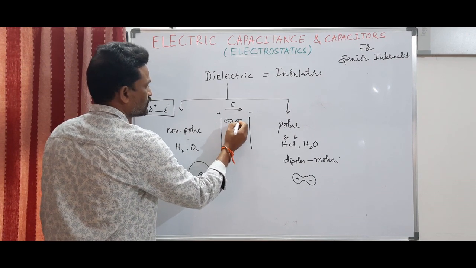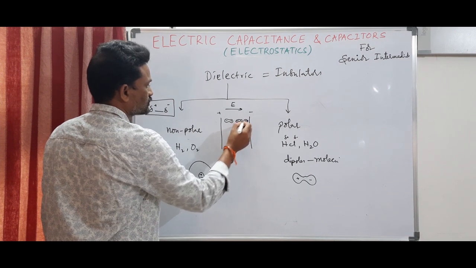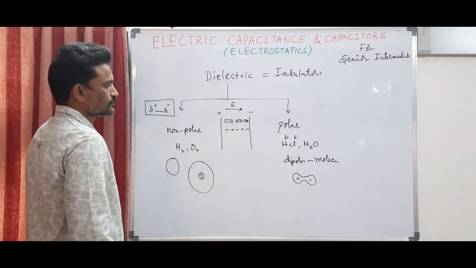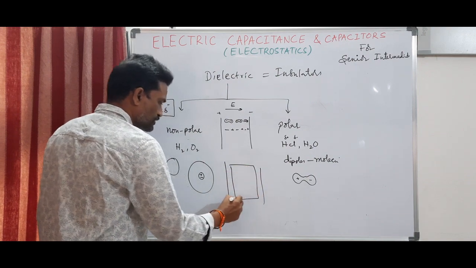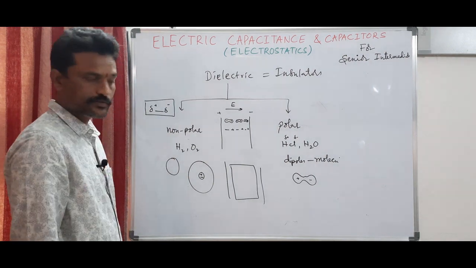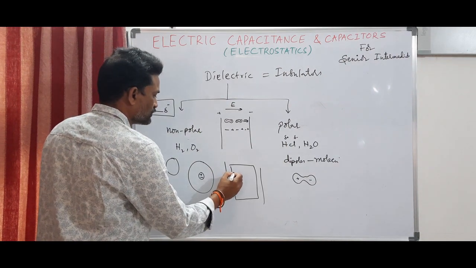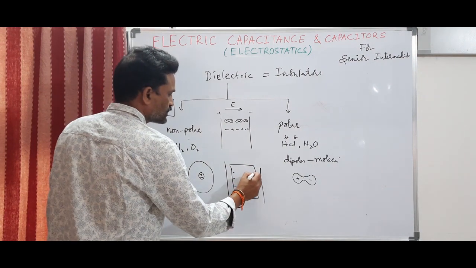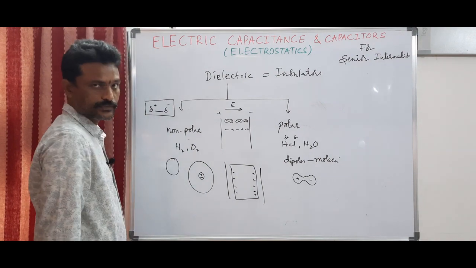So in this way you have negative, positive charge, and even here also negative and positive charge. So negative charge, positive charge, negative charge, positive charge. So what is going to happen when a dielectric slab like a rubber slab, or some slab of dielectric material made of non-polar molecules, is placed between the plates of the capacitor? You will find some negative charges on the left hand side of the slab and some positive charges on the right hand side of the slab. So, this is called polarization.